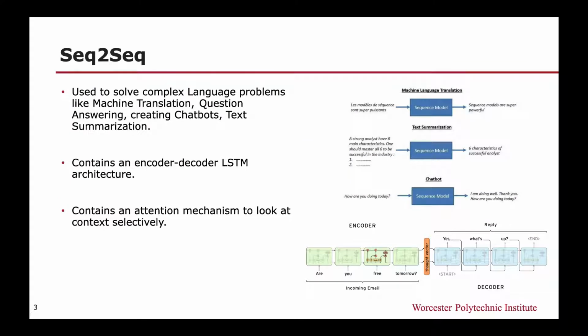Now let's look at a brief introduction of the sequence-to-sequence architecture. These models are a special class of recurrent neural network architectures that we typically use to solve complex language problems like machine translation, question answering, chatbots, and text summarization. The basic premise of this architecture is that it turns one sequence of text into another sequence. They are usually made up of LSTMs or GRUs.